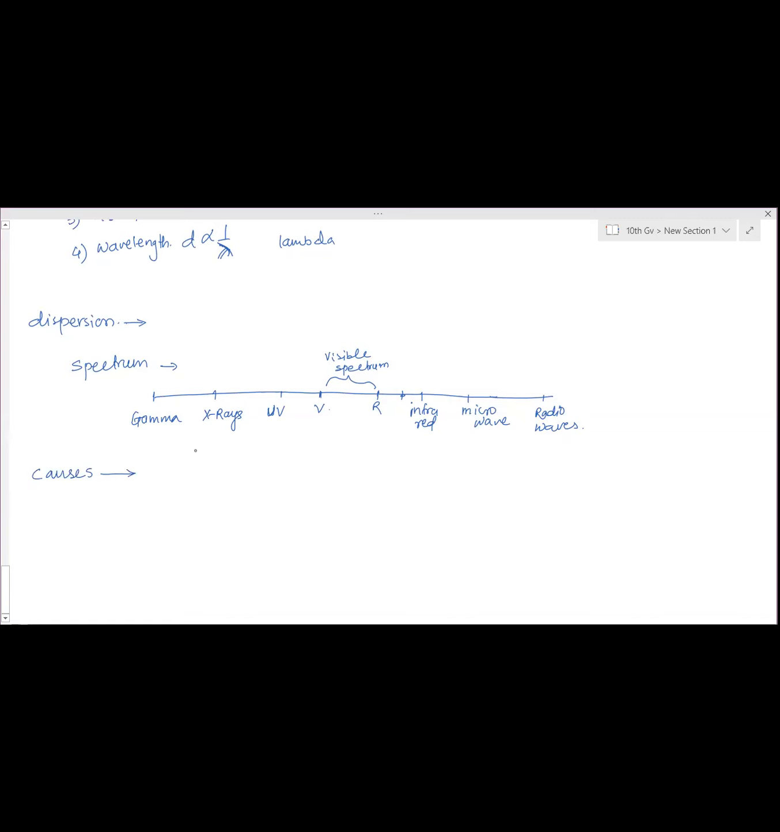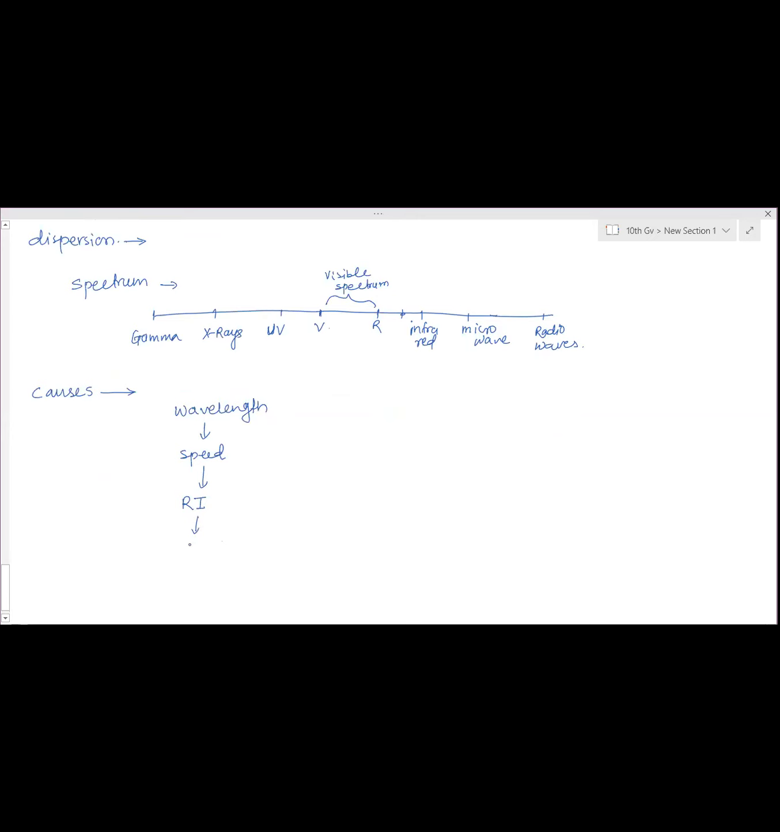So different colors have different wavelength. Different wavelength causes difference in speed. Difference in speed causes difference in refractive indices. And difference in refractive indices causes difference in angle of deviation. Due to different angles of deviation, all the colors get separated from each other, which can be seen easily as 7 different colors.